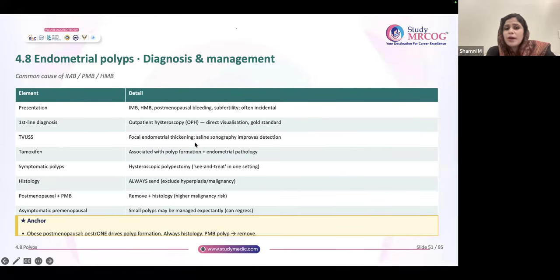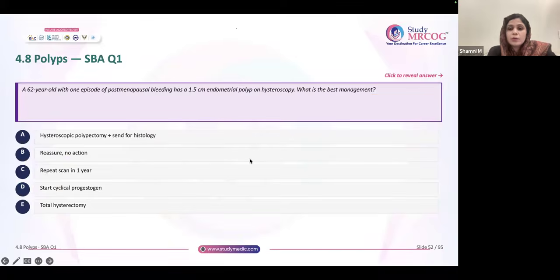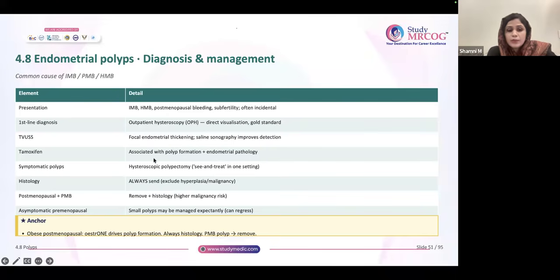So in TVS, sometimes focal endometrial thickening will be there. In those situations, saline sonography will improve the detection rate. Now, tamoxifen is associated with polyp formation and endometrial pathology. That is very important. Symptomatic polyps in any group, you are going to remove. Premenopausal, postmenopausal, symptomatic, you remove the polyp. Postmenopausal, regardless of the size, if a polyp is there, you are going to remove.